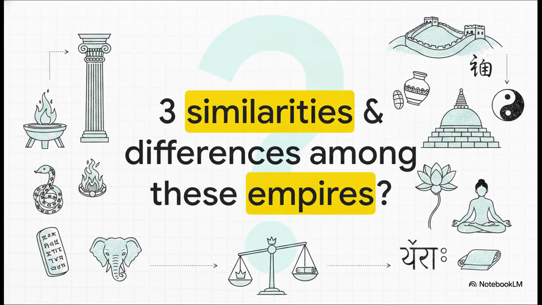I want to leave you with this final thought to chew on. Looking back at the incredible achievements of these three ancient titans, consider the modern empires of today, massive global corporations and superpowers. Which of these ancient blueprints do you see them using right now? Are they relying more on infrastructure, massive bureaucracy, or maybe a unifying ideology?